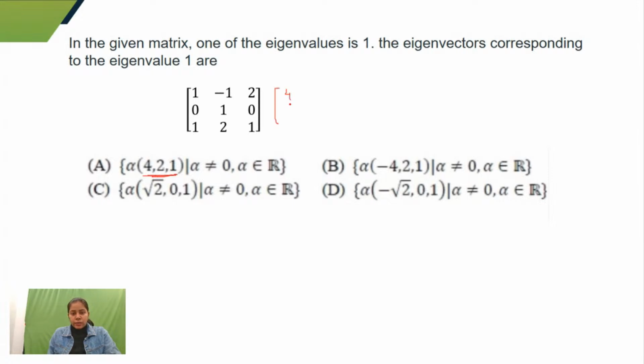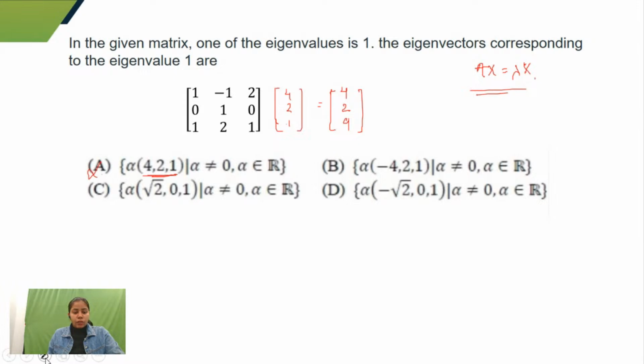So if I multiply this matrix with (4, 2, 1), what would I get? Let's see. Solve this, guys. So 4 minus 2 plus 2, that means 6 minus 2, that is 4. And 0, 1, 0 gives me 2. And 4 twos are 8, 1 ones are 1, so we'll get 4, 8, and 9. So we'll get this (4, 2, 9). And you can see that this would not form an eigenvector, because it is not forming the form Ax is equal to lambda x, right?